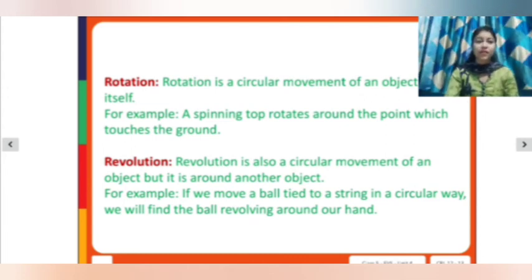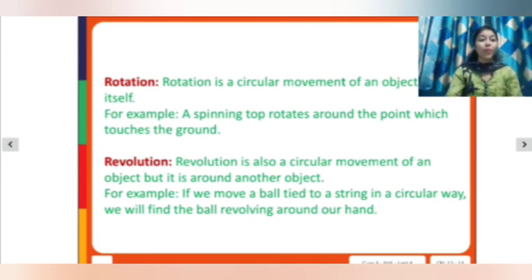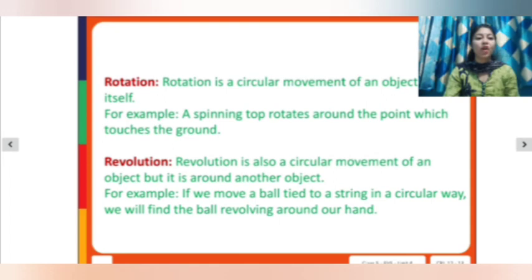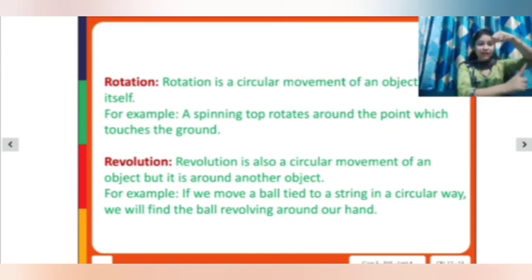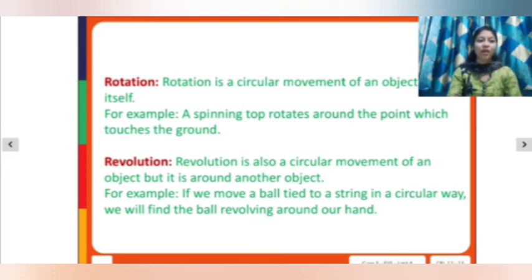Revolution is also a circular movement of an object, but it is around another object. This is the object and something will revolve around it. So for example, if we move a ball tied to a string in a circular way, we will find the ball revolving around our hand. If I tie up a ball with a string and move it, the ball will revolve around my hand.